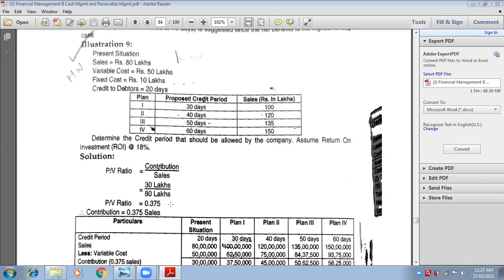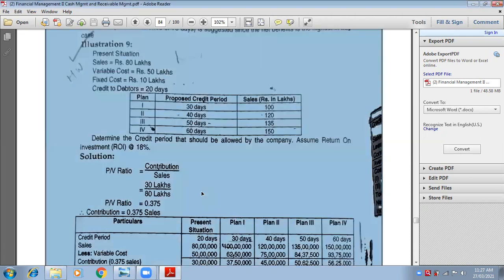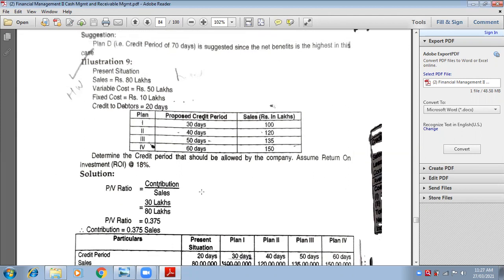Okay. Now start with sales. Start your answer with sales. What is sales in the present situation? 80 lakhs. Very good. What is sales in plan 1? 1 crore. Very good.